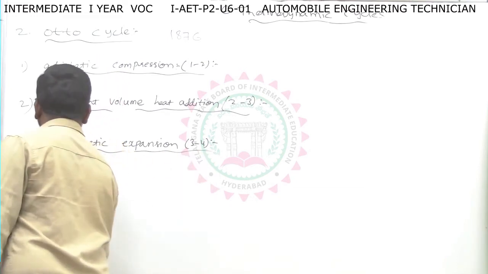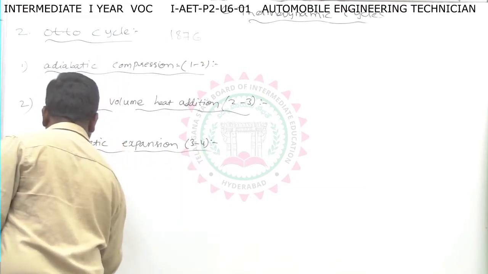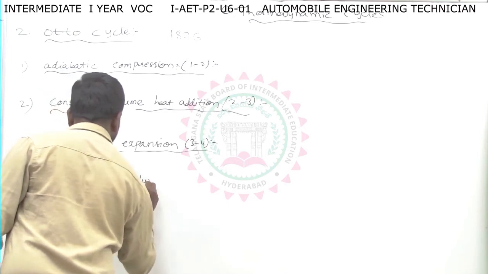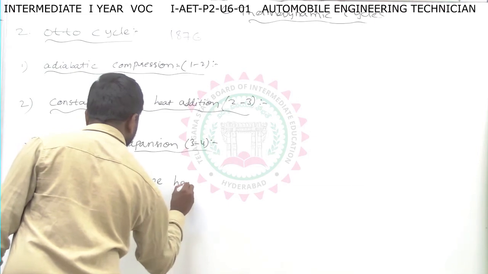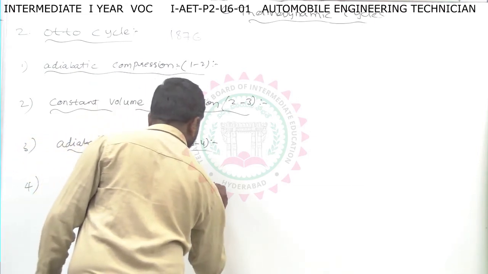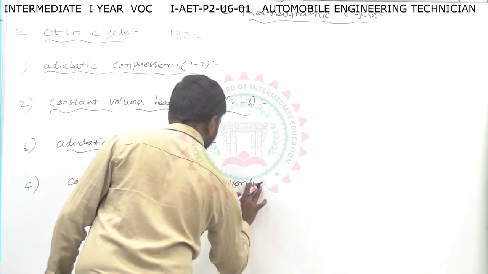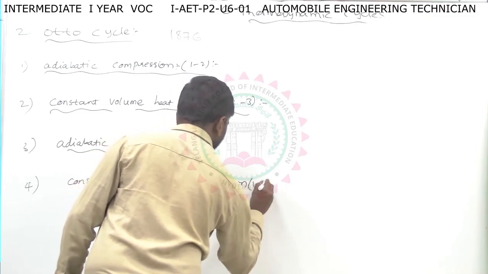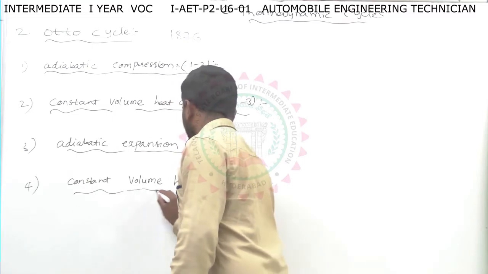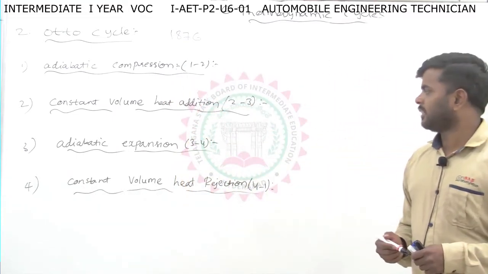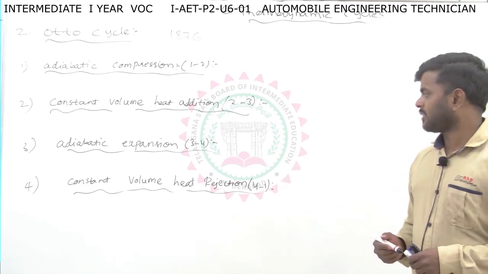The final one is constant volume heat rejection. So these are the four processes, the 1 to 2 process and so on. We will see what is adiabatic compression, what is constant volume heat addition, adiabatic expansion, and constant volume heat rejection.